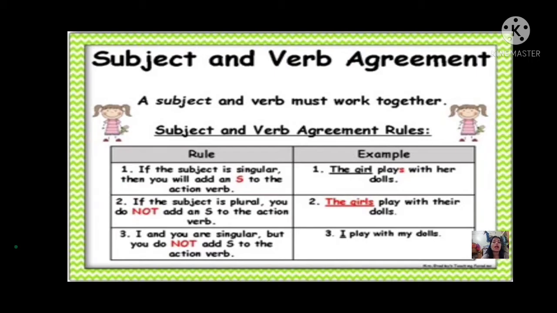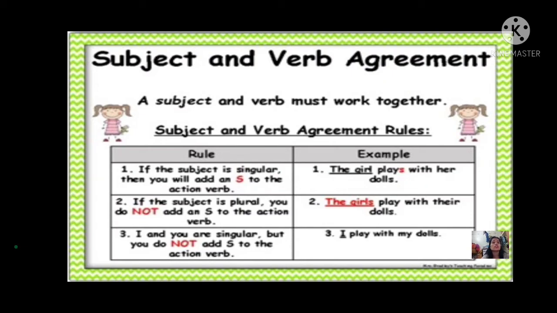Yes, I and you are singular, but you do not add S to the action verb. I is always singular. We don't say I plays with my doll. I play with my doll. You play with my doll. Yes, we don't say you plays with my doll. It's wrong, okay? I play with my doll.